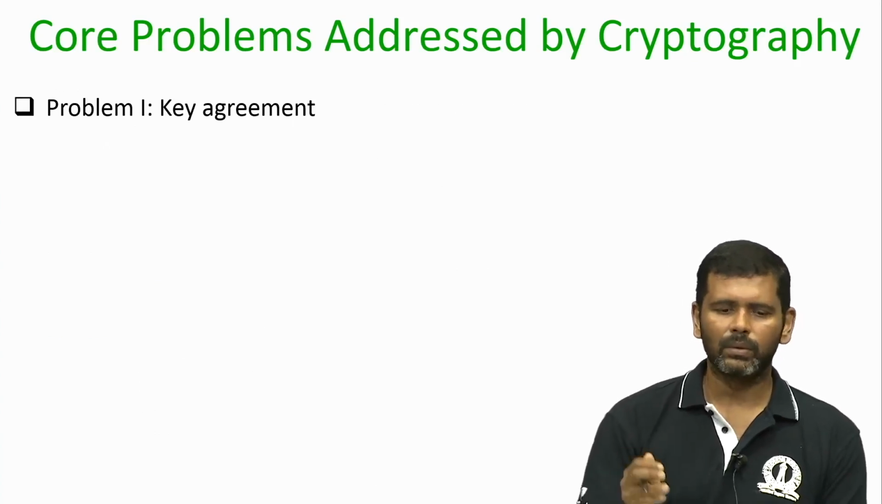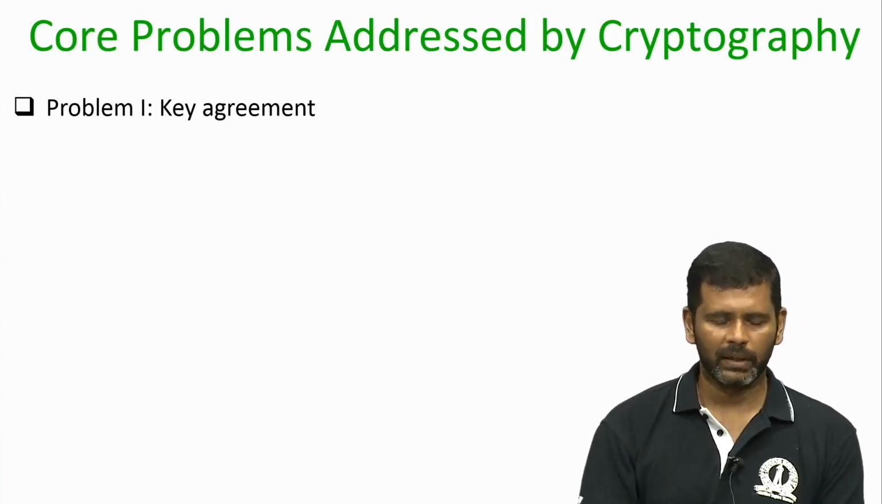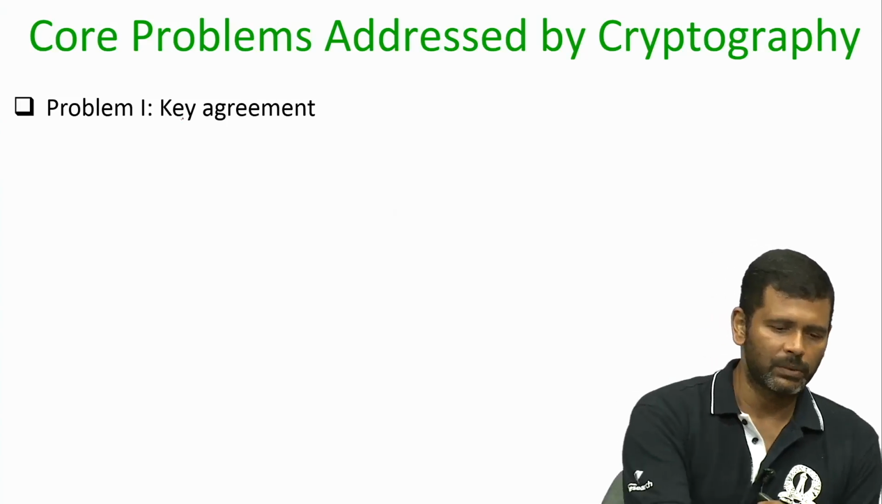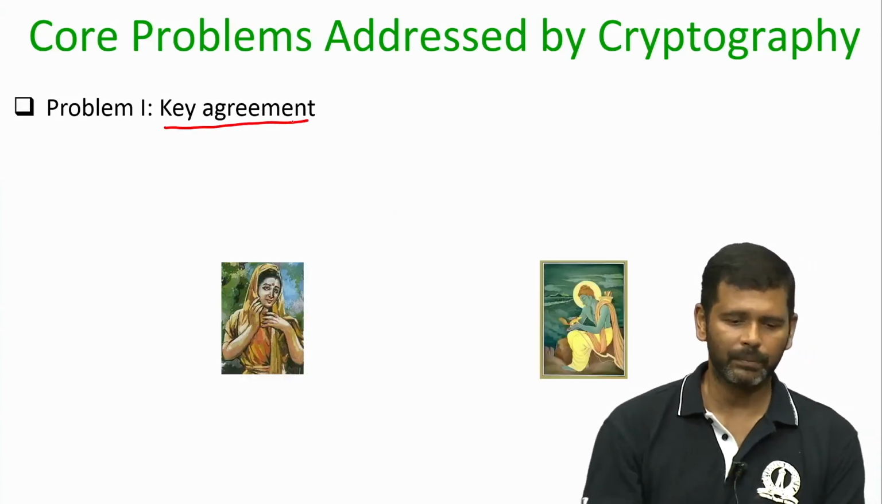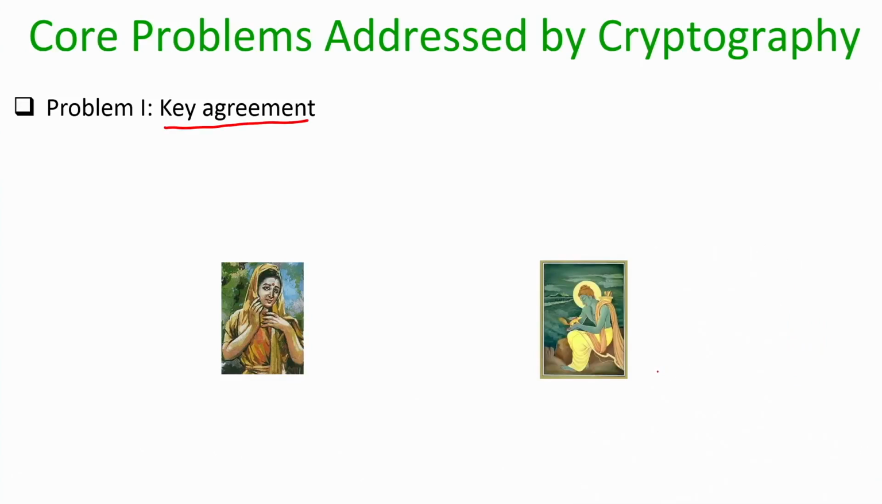So, the two core problems that are addressed by cryptography are the following. The first problem is that of key agreement. So, what exactly is the requirement in the key agreement problem? The setting is the following. We have two entities Sita and Ram who do not have any pre-shared information. That means no secret question, secret date of birth, nothing. They are meeting for the first time and they are going to talk publicly over the internet.